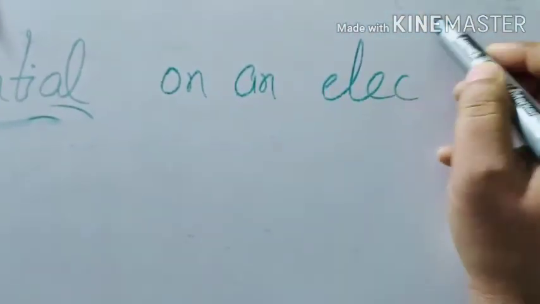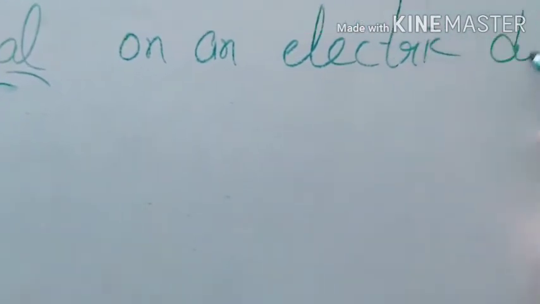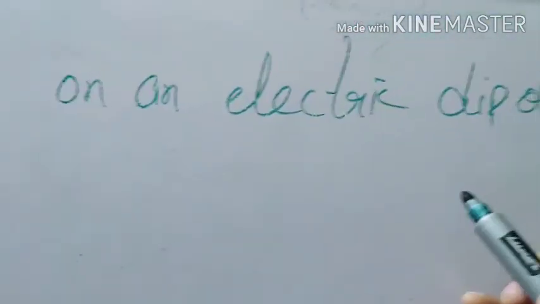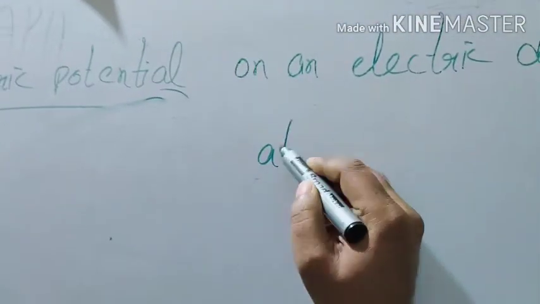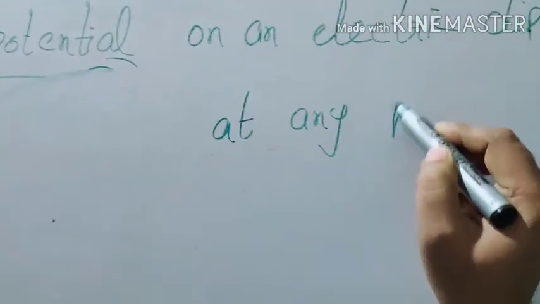My topic is electric potential on an electric dipole. Well, on the axial line or equatorial line? No, at any point.